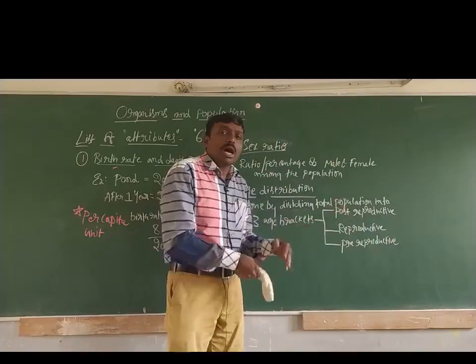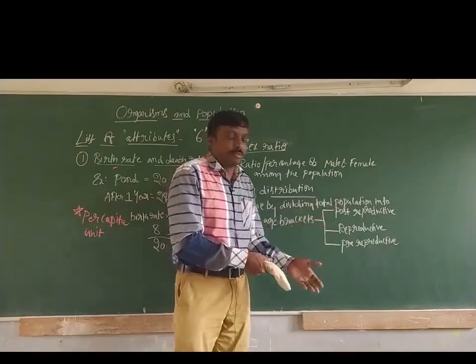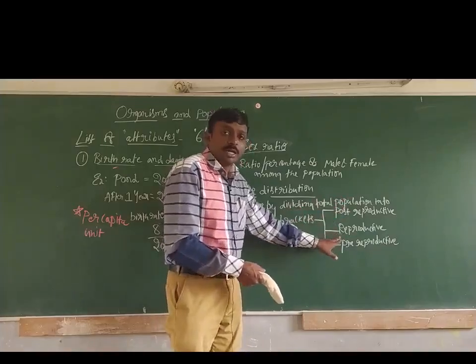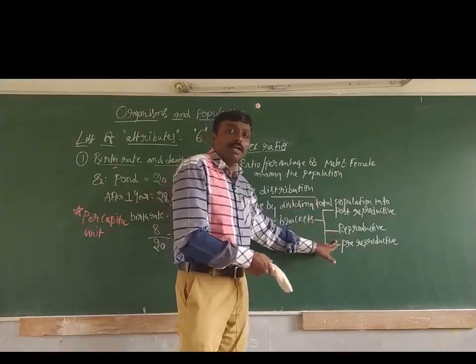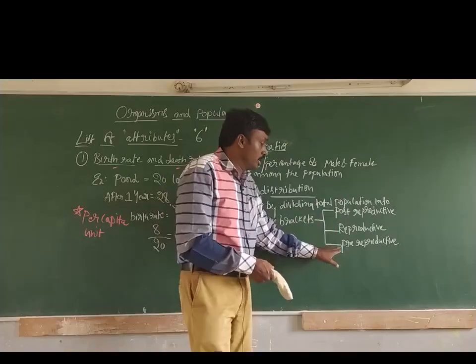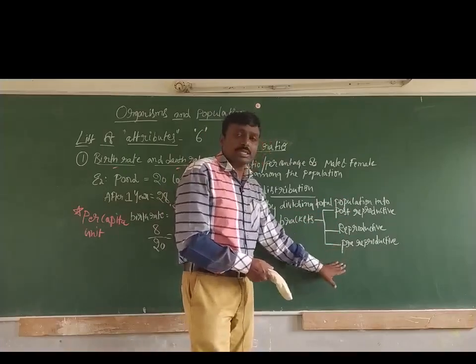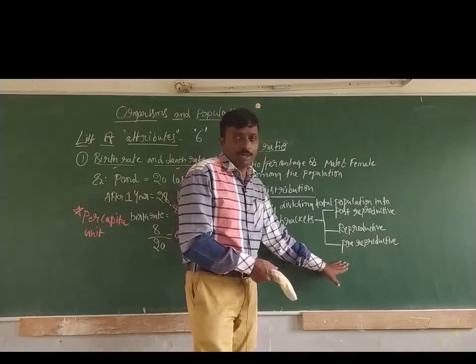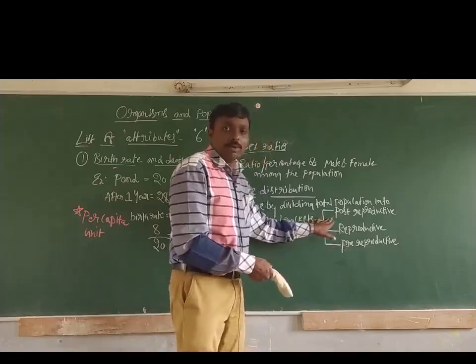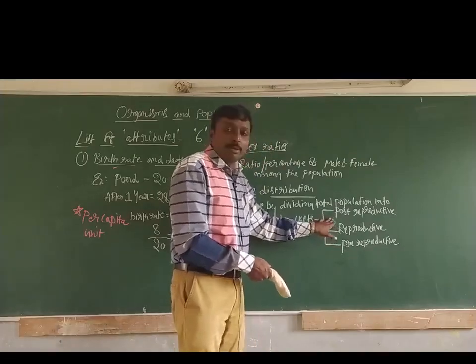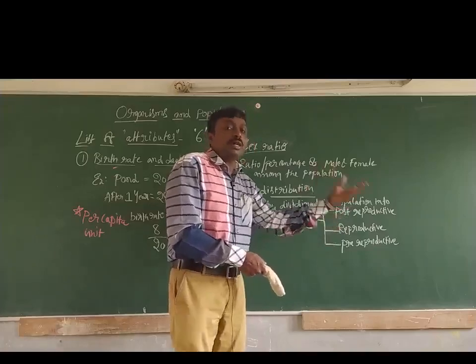Reproductive are at a matured age, and they have the capacity to reproduce. Pre-reproductive means they are still not matured enough for reproduction. And post-reproductive is the group of individuals that cannot reproduce.